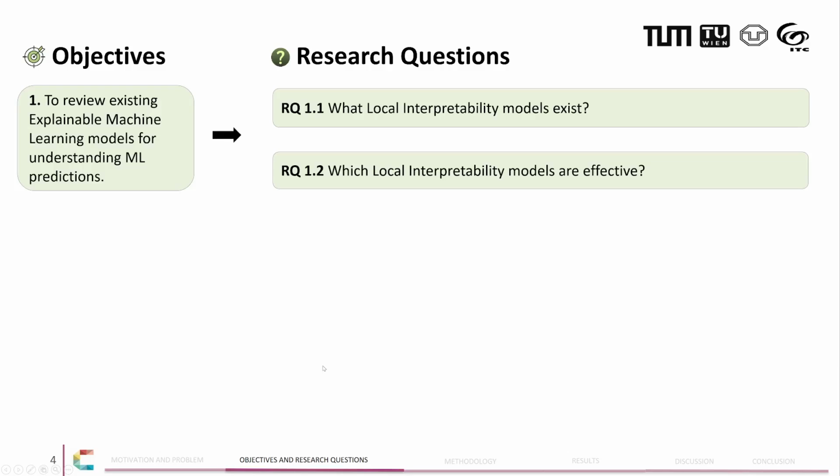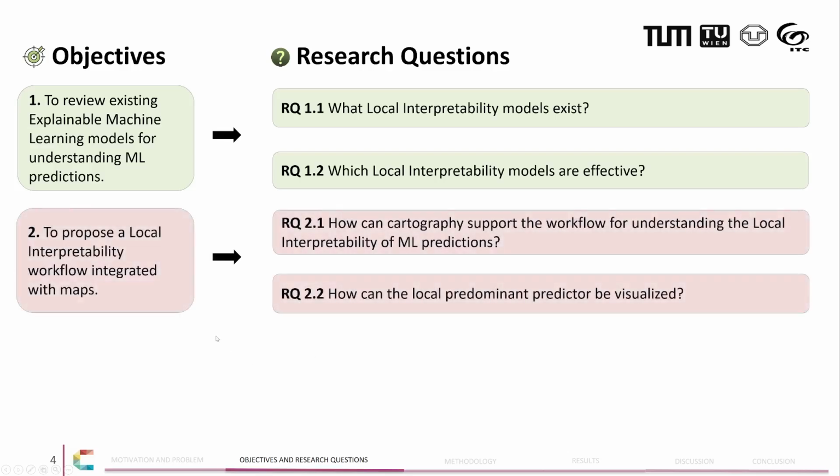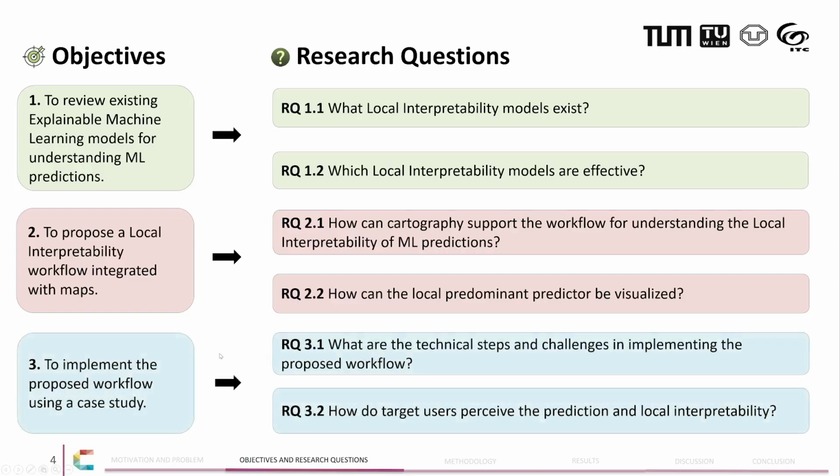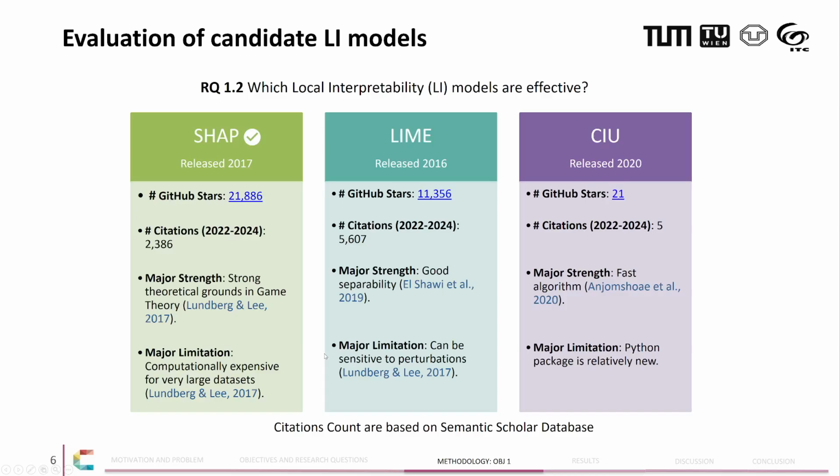So regarding the objectives, I looked into literature to understand what local interpretability models exist and which ones are effective. And secondly, I proposed a workflow for implementing the most effective local interpretability model. And finally, I implemented this workflow by looking at the technical steps and challenges involved, as well as engaging users to understand their perspectives. So basically, regarding the literature review, I assembled these local interpretability models, and I finally selected the SHAP model due to its level of adoption and also its strong mathematical background.